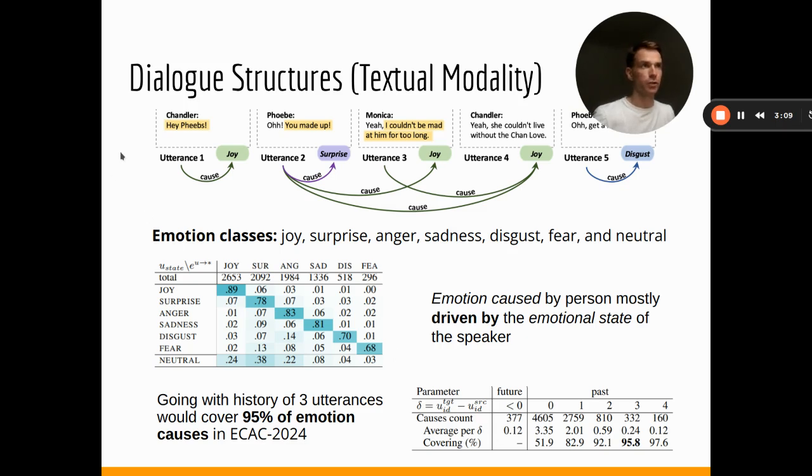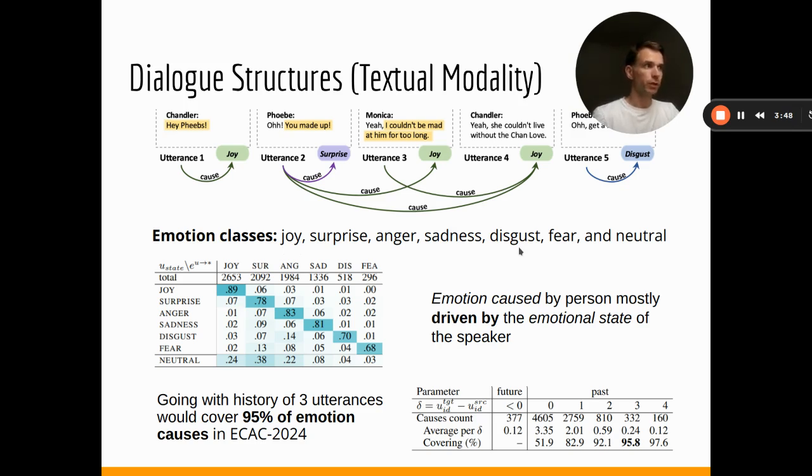We have Chandler, Phoebe, and Monica representing a part of one conversation, where the main contribution of the authors of the dataset is the annotation of emotion causes that appear from one character to another. Speaking of the set of emotions, the authors decided to go with six different emotion states: joy, surprise, anger, sadness, disgust, and fear.